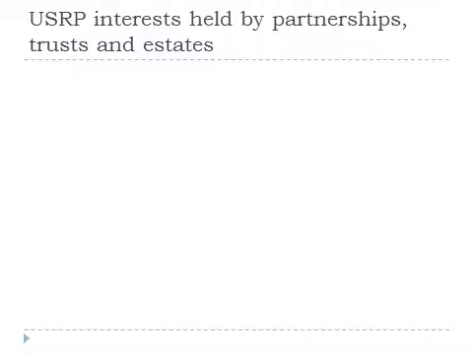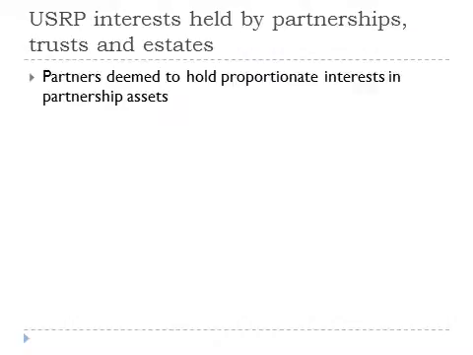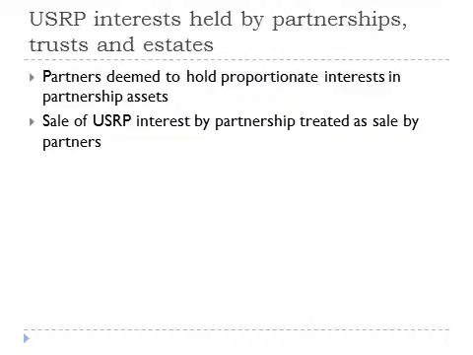A U.S. real property interest held by a partnership is generally deemed to be held by its partners. A partnership is never itself considered a U.S. real property interest because any U.S. real property interests held by the partnership are deemed to be held proportionally by the partners. Accordingly, if a partnership sells a U.S. real property interest, then the sale is deemed to have been made individually by the partners for purposes of U.S. tax and withholding.